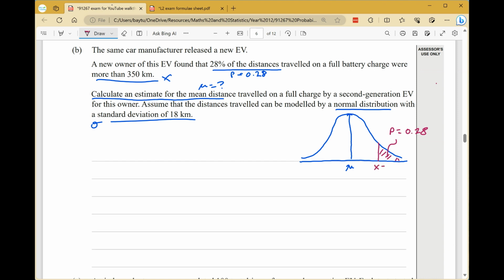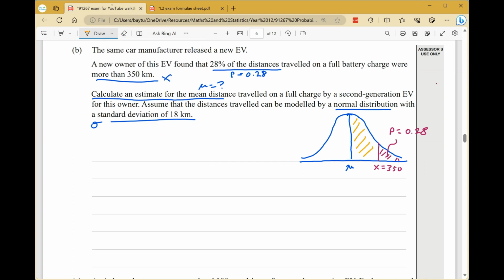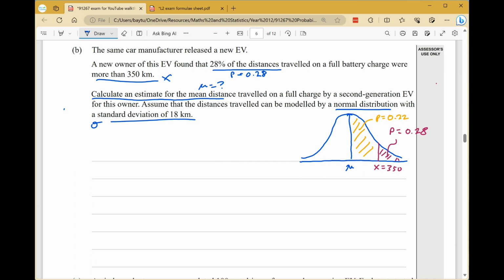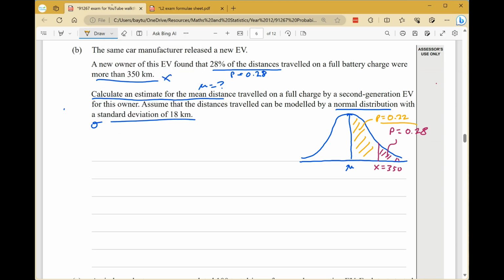So that is 350. So that means that this probability here must be 0.22. So notice my diagram is not amazingly accurate, but that's okay. It's accurate enough. Because it's really just there to help visualize what we need to do, what we need to calculate. So to calculate the mean, it's going to be kind of similar process to the previous question. We need to find the z-score that corresponds to this, the orange probability, 0.22.